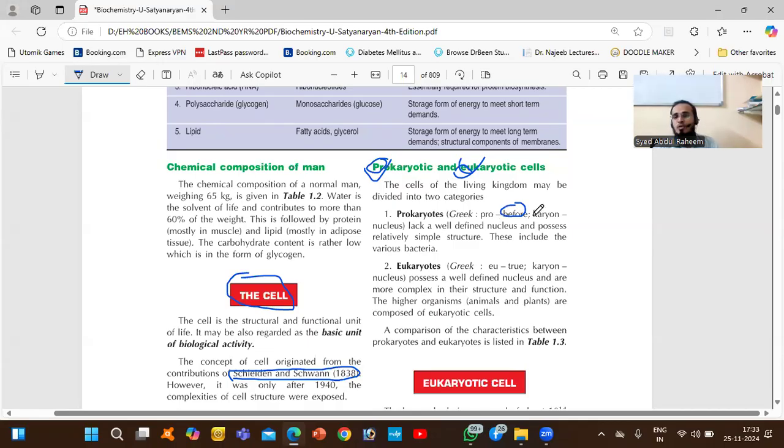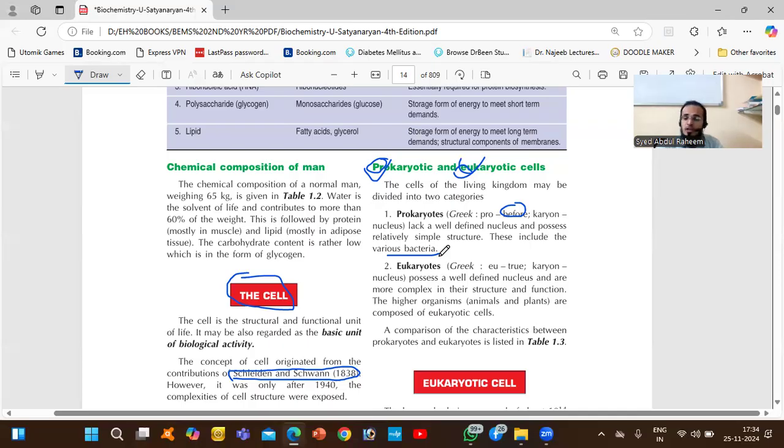They lack a well-defined nucleus and possess a relatively simple structure. These include the various bacteria. Means the cell which doesn't have a nucleus, those are called prokaryotes. And eukaryotes are the cells which have a nucleus, and they are complex and they have functions.